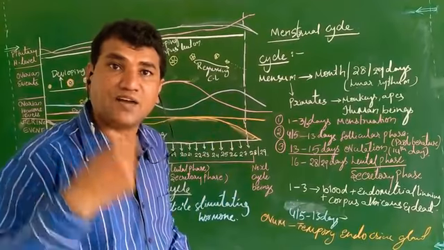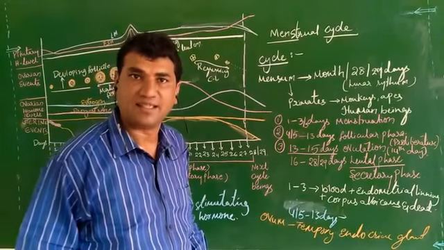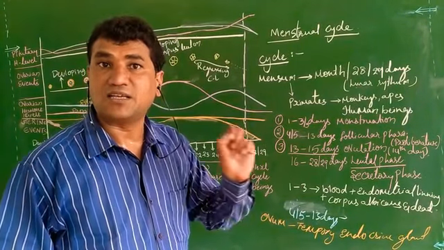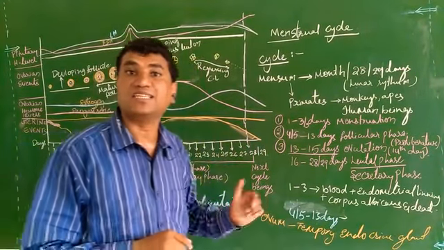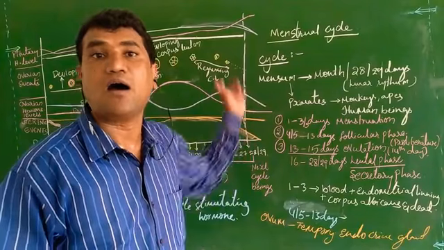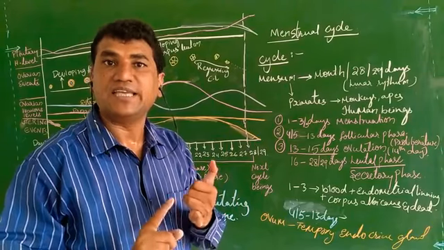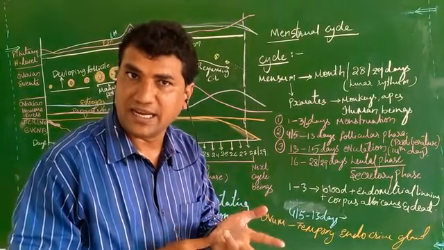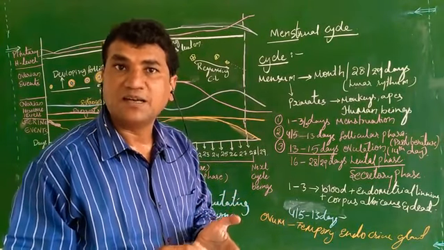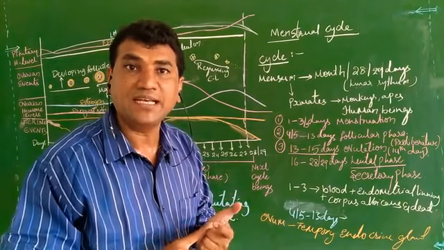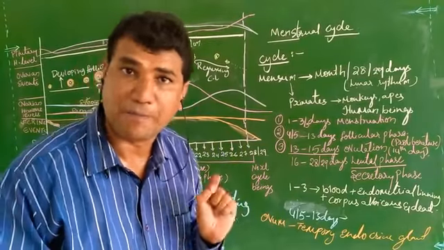So the occurrence of regular menstrual cycles is an indication that the female is healthy, and non-occurrence can be due to pregnancy, poor health, stress, or hormonal changes in the female.